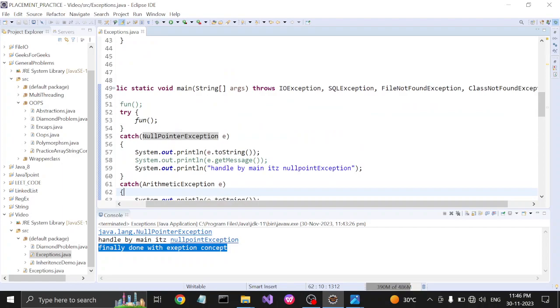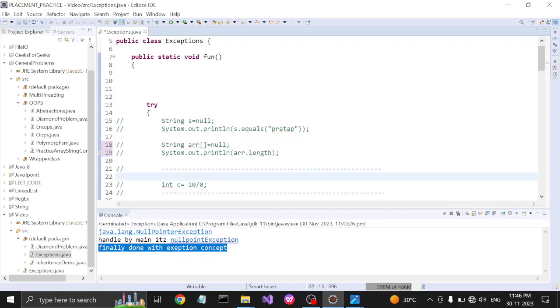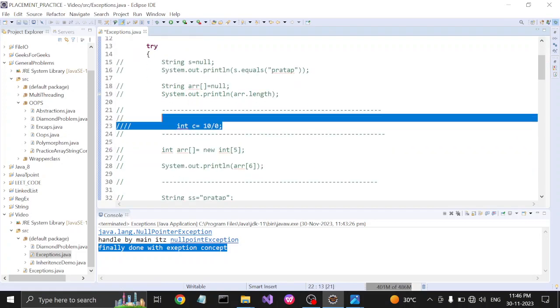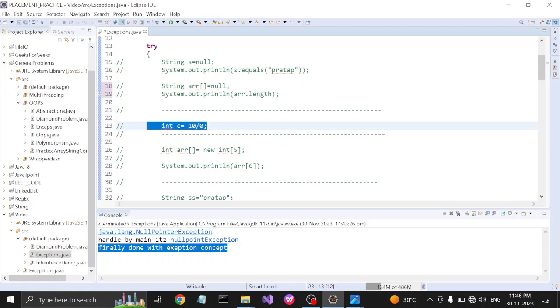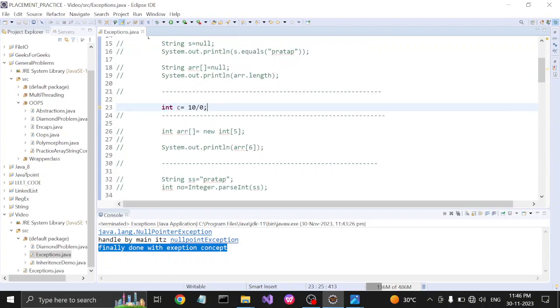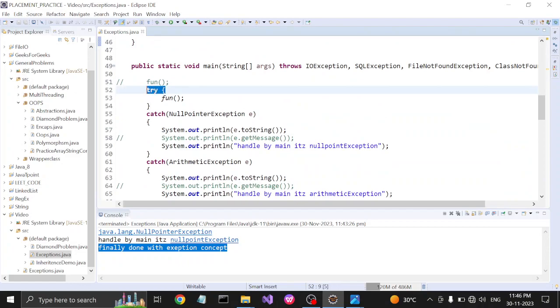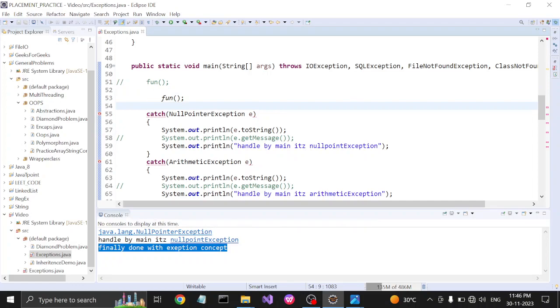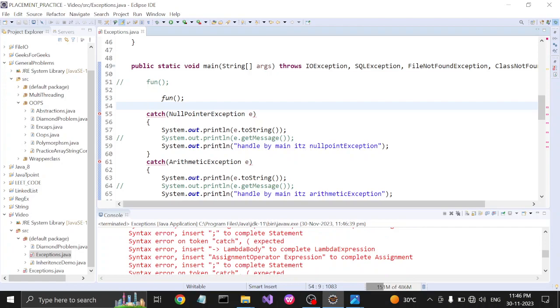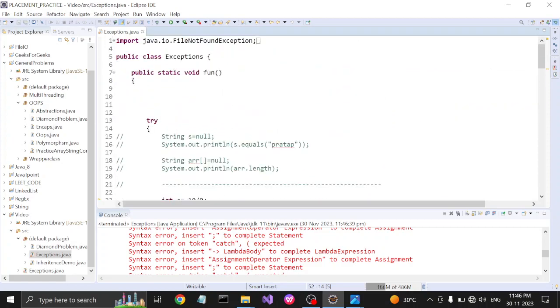Okay, so if you are going to some other exception, I'll show you the arithmetic exception, which means divided by 0. If we create that logic, we'll get the arithmetic exception. If I put it outside of the try method, then we can see that, okay, syntax error, no worries.